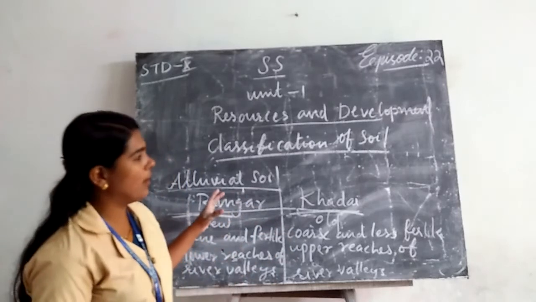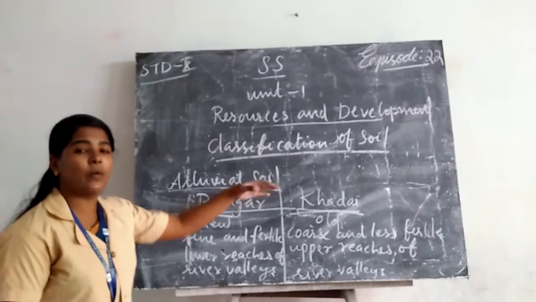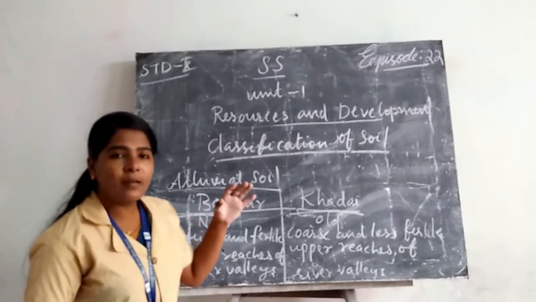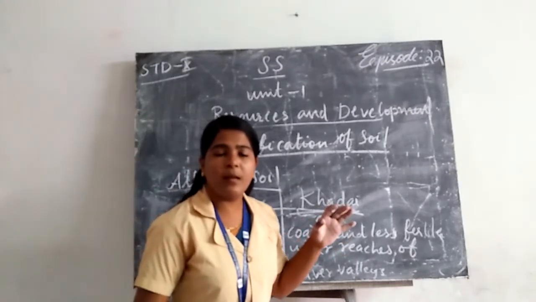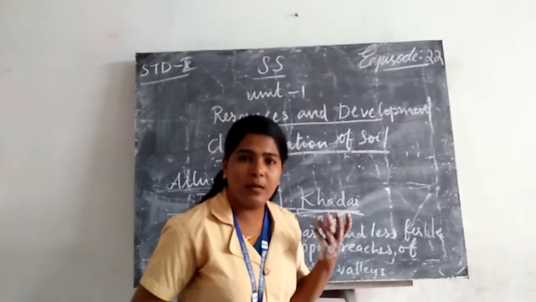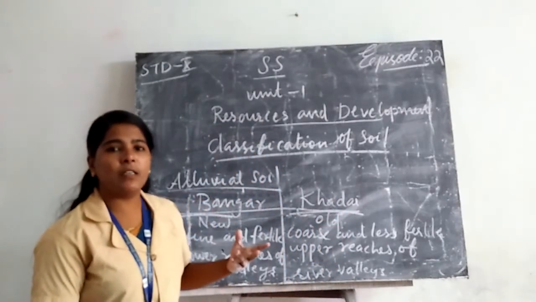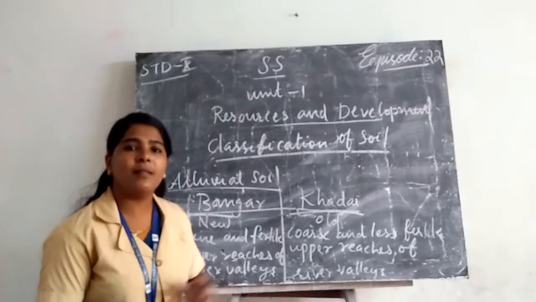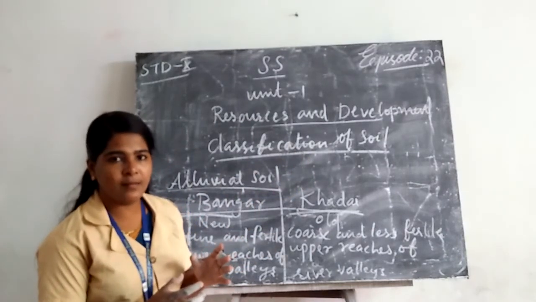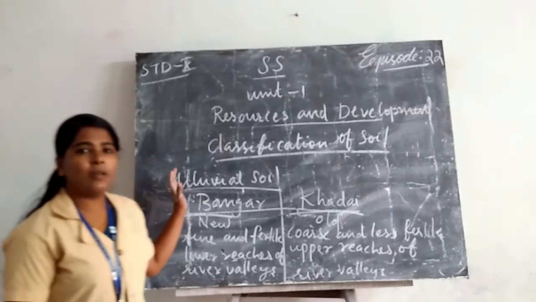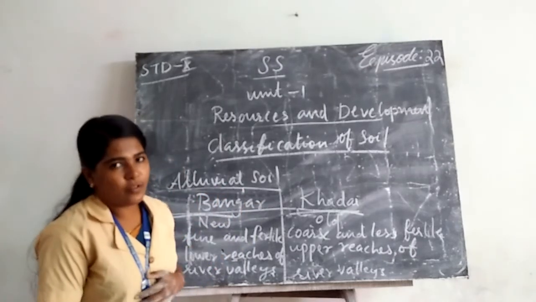In these dried areas we can see the content of alkaline. After proper treatment, we can also cultivate these dried areas. So here the portion on alluvial soil is ended.